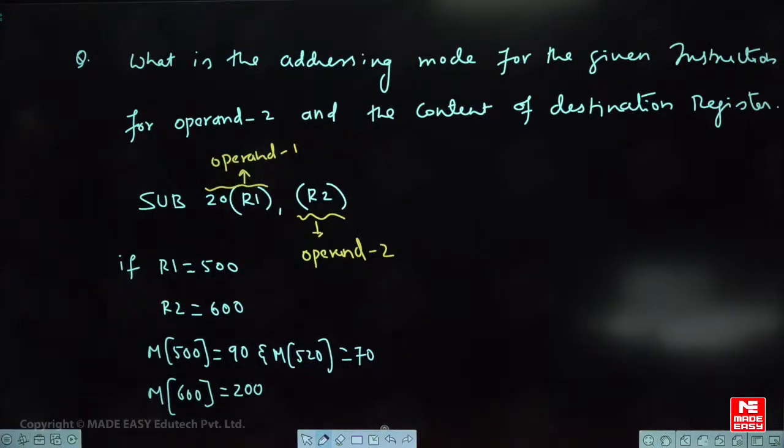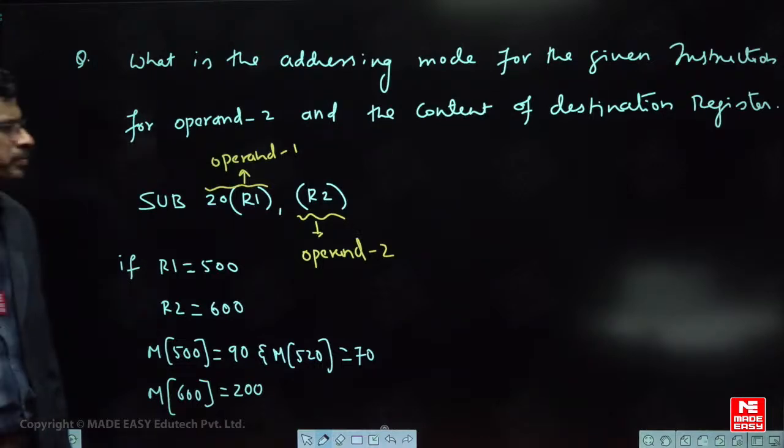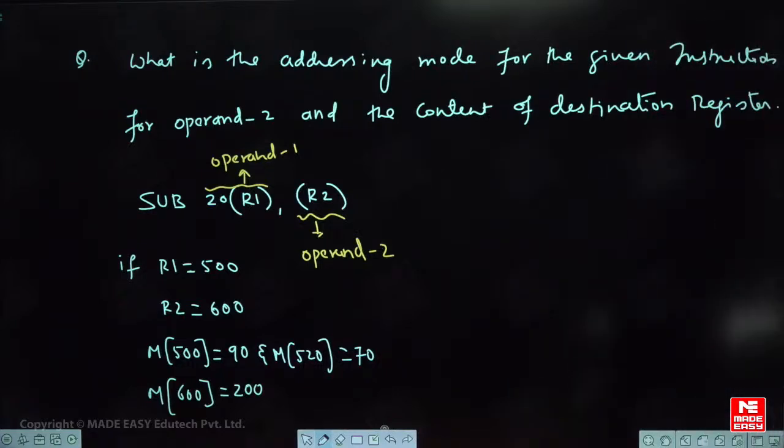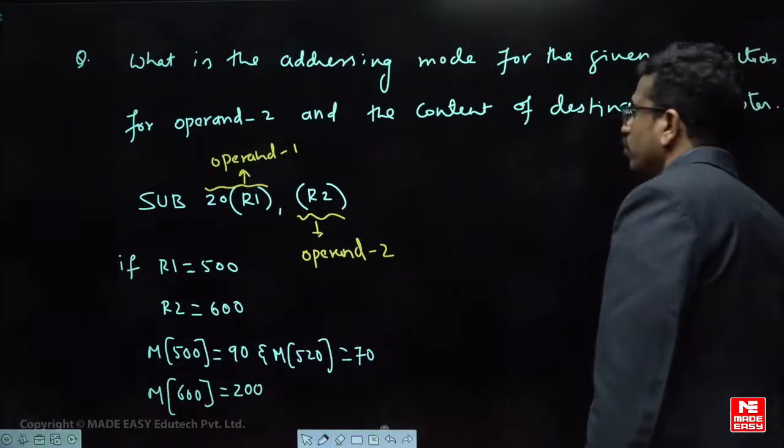You have to find out what is the addressing mode of operand 2, how to access operand 2. That is given in the question. So let us see how to answer this particular question.